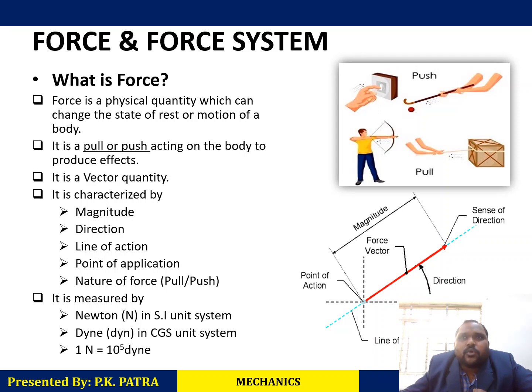What is 1 Newton force? 1 Newton force means when you apply 1 Newton of force to an object of mass 1 kg, it will accelerate it by 1 meter per second square. Newton is the SI unit of force, dyne is the CGS unit of force, and there is a conversion: 1 Newton is 10 to the power 5 dyne, which will help you in the numericals. This is force and force system.